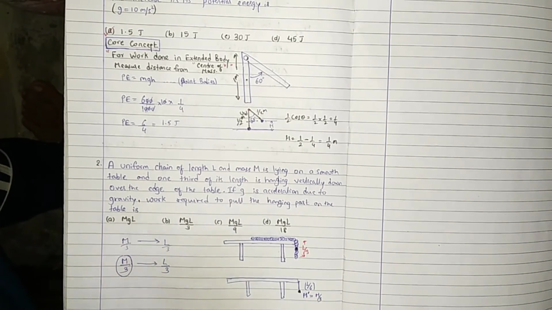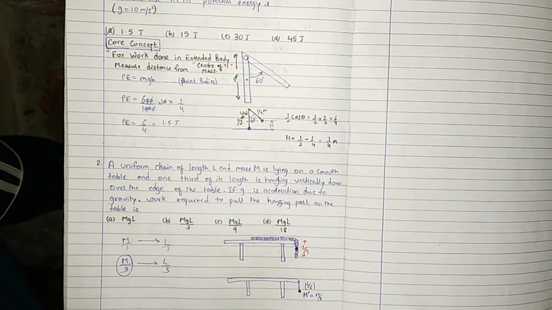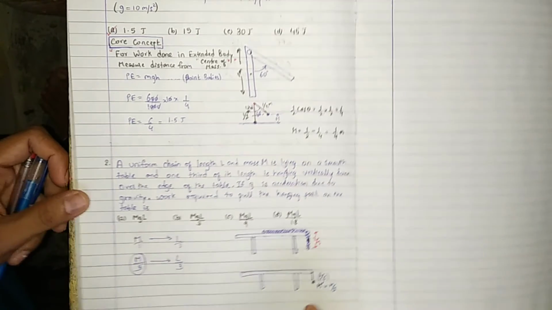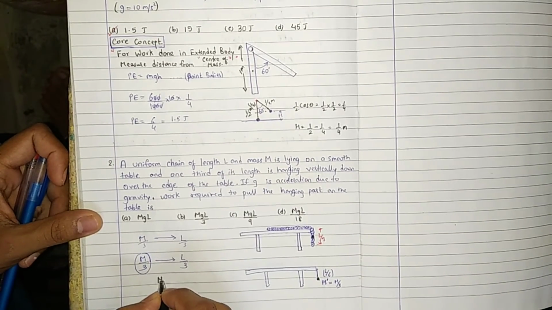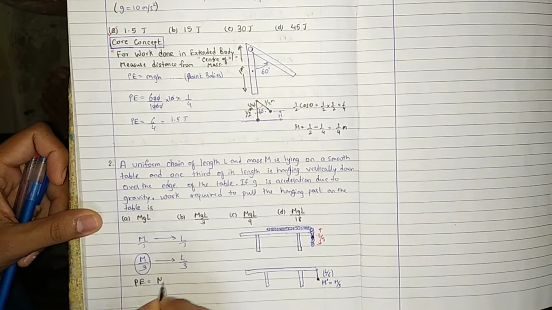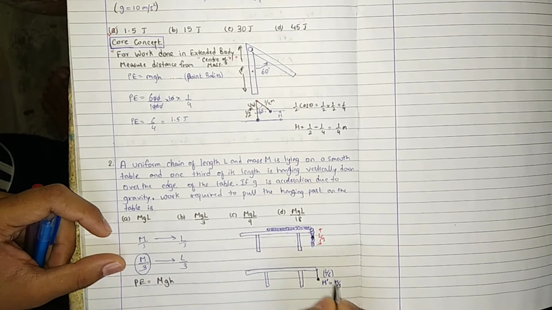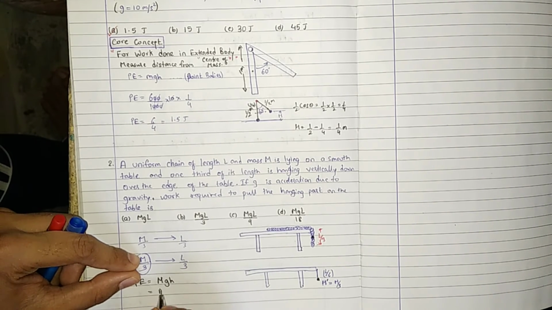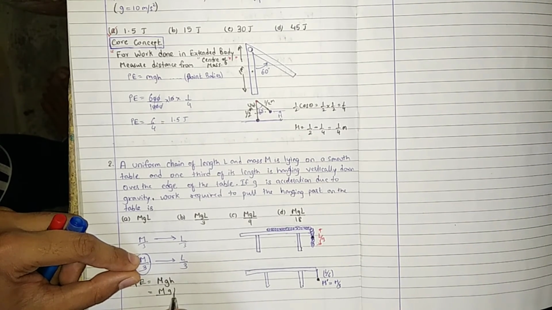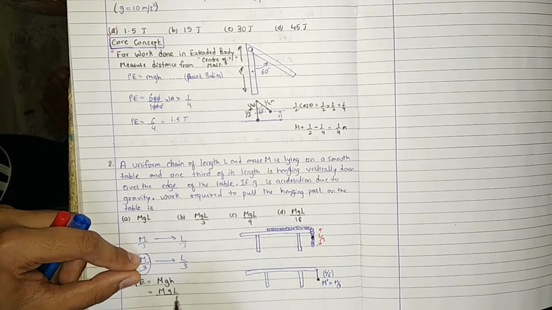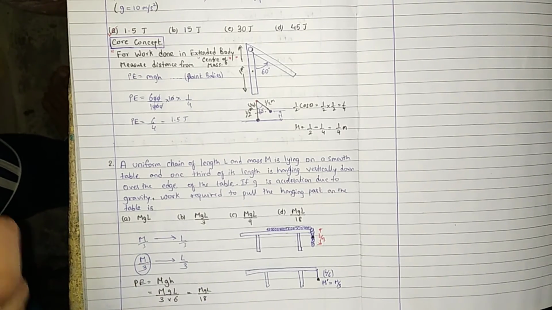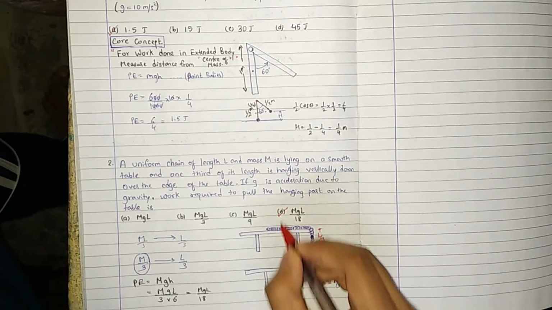So what I have to do is find the potential energy change. What will be the increase in potential energy? So potential energy will be equal to the same concept mgh, but here h will be equal to L by 6, and mass is equal to M by 3. mgL divided by 6 into 3 comes out to be mgL by 18. So the correct option will be option D.